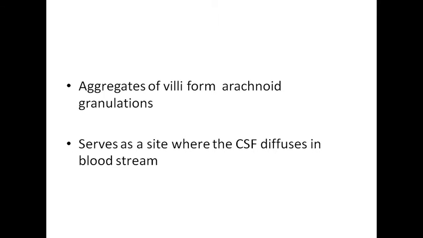So CSF का blood के अंदर जो pour in हो रहा है, that is at this stage, at this point, where the arachnoid villi, they are forming the clusters known as arachnoid granulations, which are popping up into the dural venous sinuses, right? यहाँ से diffusion होके CSF अब venous blood में चला जाएगा.